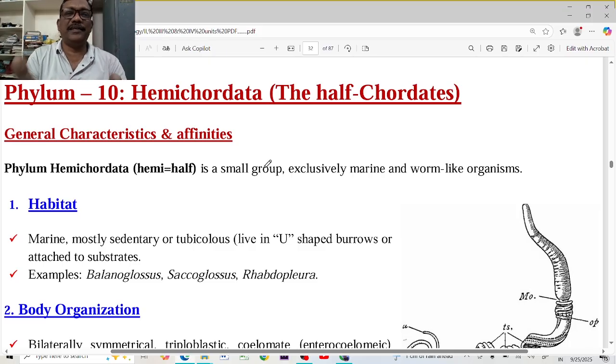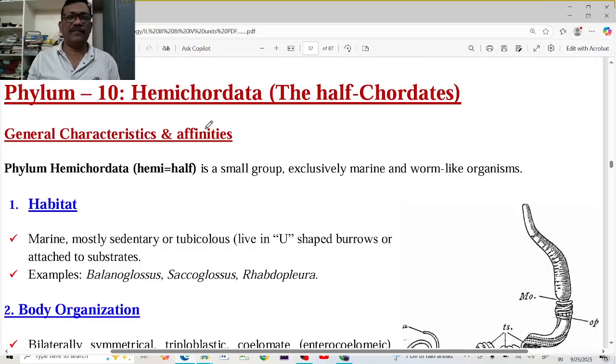Now it is treated as a separate phylum, the 10th phylum, called the Hemichordata, because its affinities are showing: some of the characters are non-chordate and some of the characters are chordate. That's why it is kept as the Hemichordata in a separate phylum.